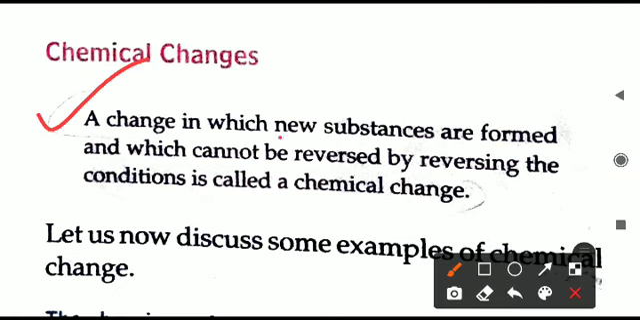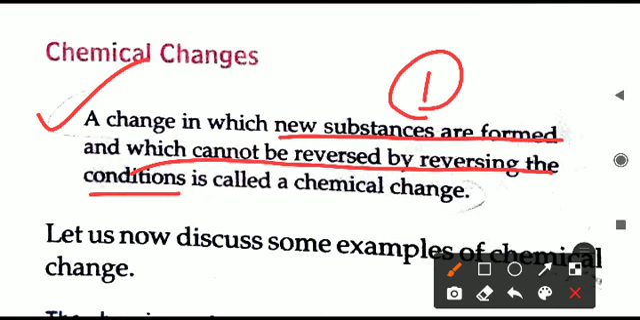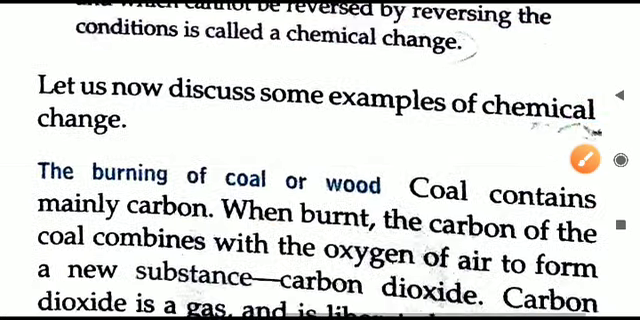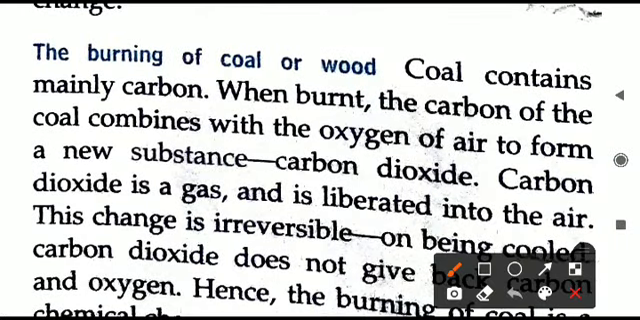A change in which new substances are formed and which cannot be reversed by reversing the conditions is called a chemical change. These are the two important points I have put and given the numbers. First, new substances are formed. Whenever a chemical change is taking place, you will see something new being produced. And secondly, the change is not possible to be reversed. Even if you do the opposite of the conditions available, the change is not going to be reversed. Let us see the examples related to chemical change.